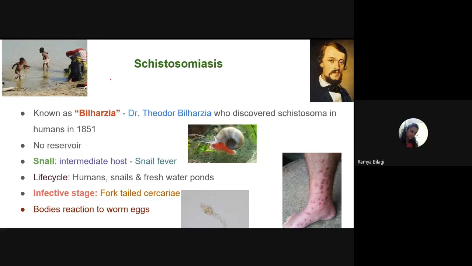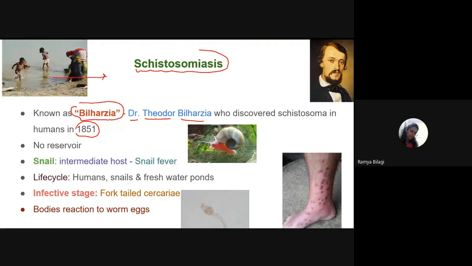Now let us come in detail about schistosomiasis. So what is schistosomiasis? It is also called as what? Bilharzia. So why is it called Bilharzia? Because it was first observed by the doctor Theodor Bilharz in the year 1851 by doing an autopsy in a young man. So while doing an autopsy in a young man, what happened? He identified this particular type of fluke. And look at the picture over here.